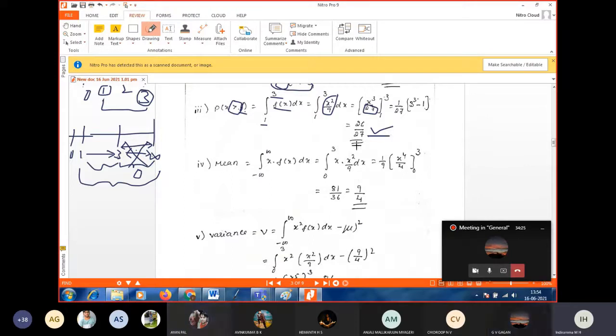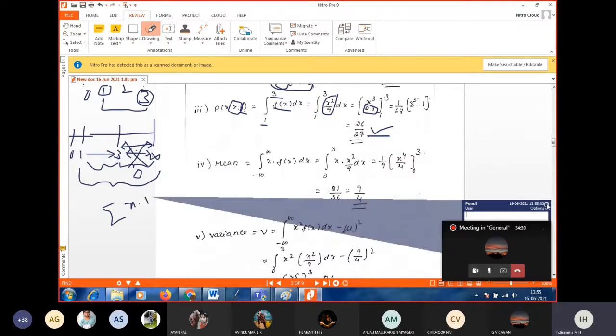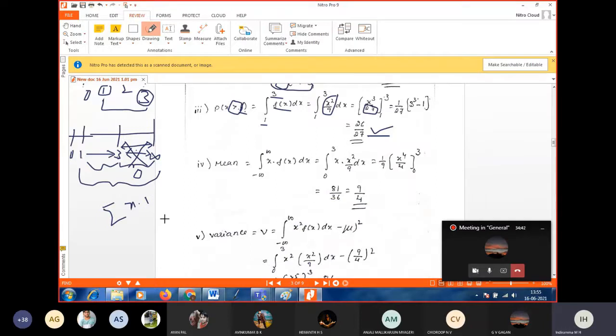Yes. Okay, next, find mean. Actually, mean, what we discussed in the discrete, is x into p of x. Correct? Summation of x into p of x, right? This is a formula we used, the general mean formula for discrete. Instead of summation, we are using the integral symbol, x into p of x. Instead of p of x, we are using f of x for the continuous.